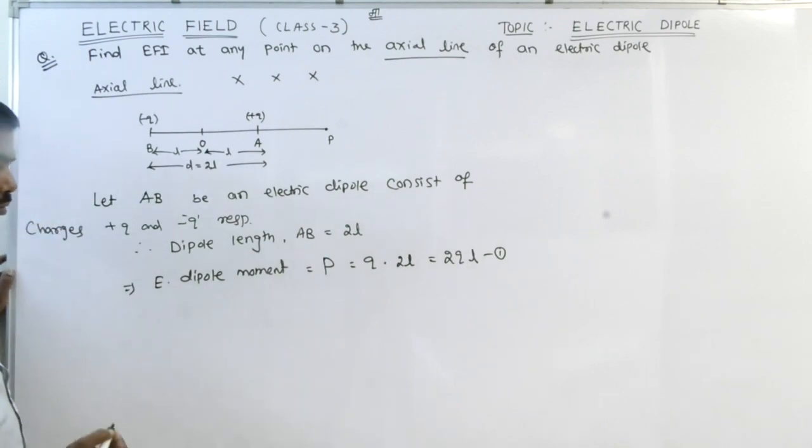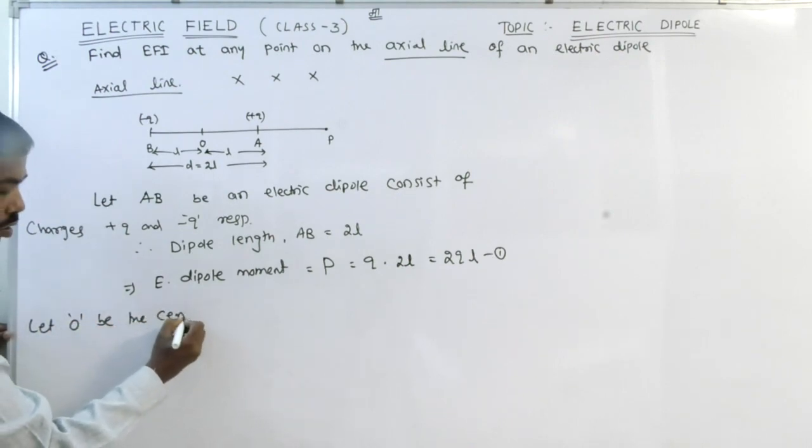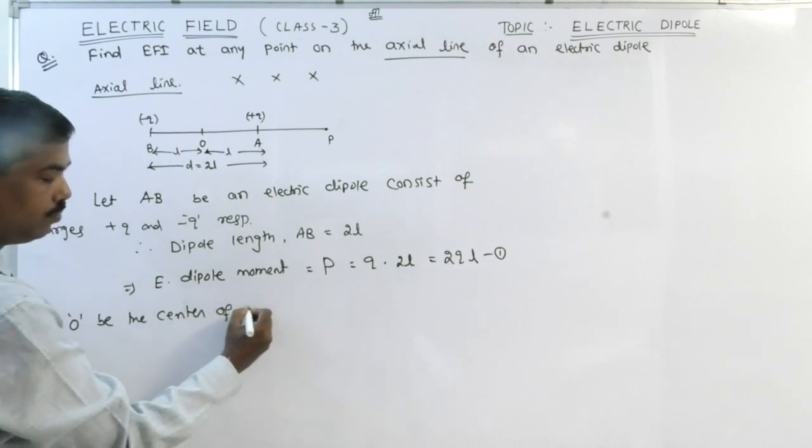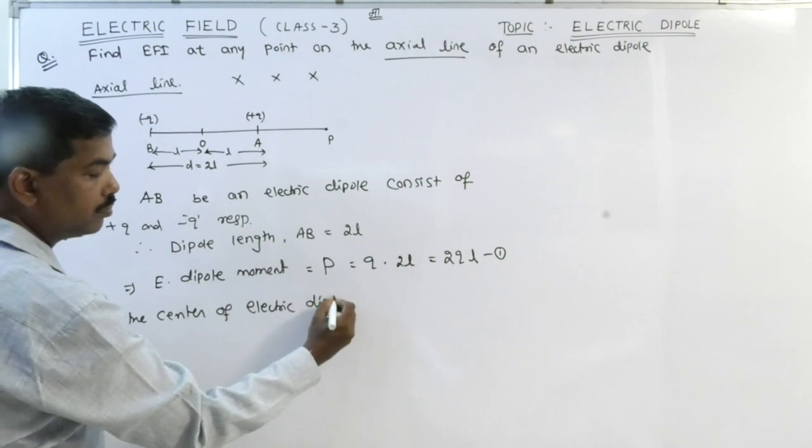Clear? Now, let O be the center of the electric dipole.